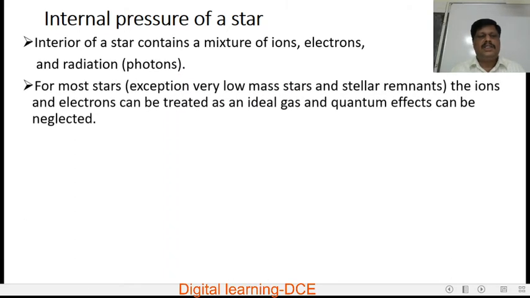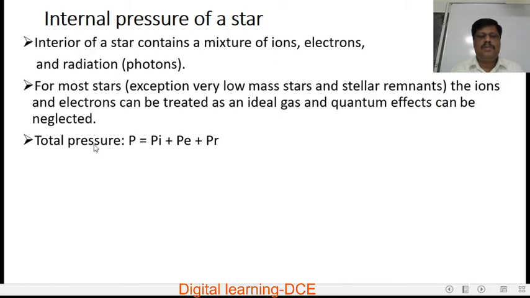Dear students, we know that the interior of a star contains a mixture of ions, electrons and radiation consisting of photons. For most stars, except very low mass stars and stellar remnants, the ions and electrons can be treated as an ideal gas and quantum effects can be neglected.